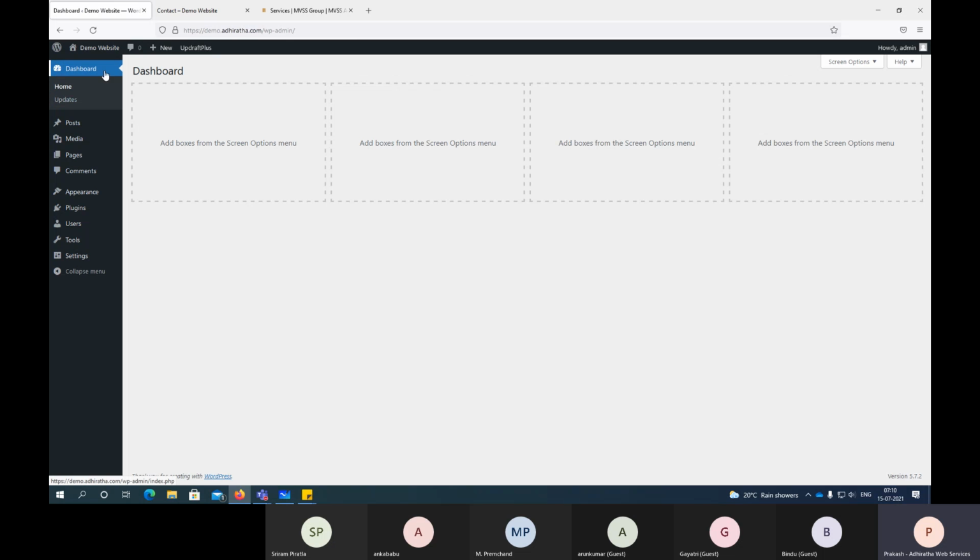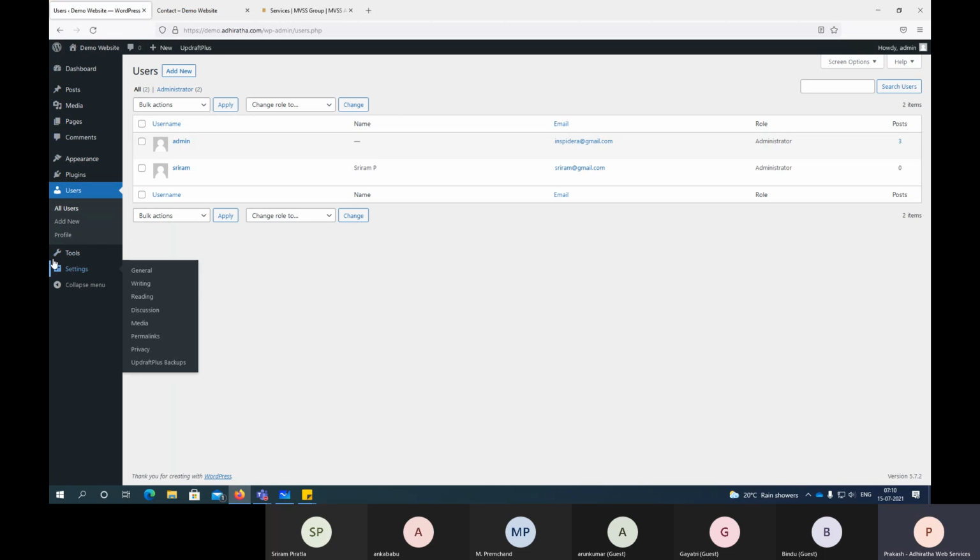So last night, in our last session, what we discussed: dashboard, posts, media, pages, comments section, appearance, then plugins, right? Up to here we discussed, I think, yeah, users. Up to users we discussed in the last session. So any doubts here, Gayatri? No. Okay, fine. So let us go to the next.